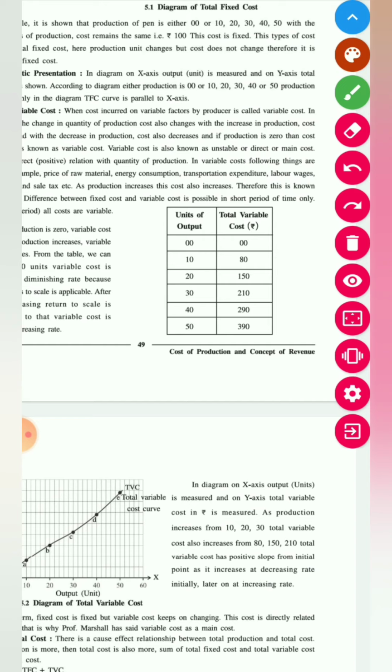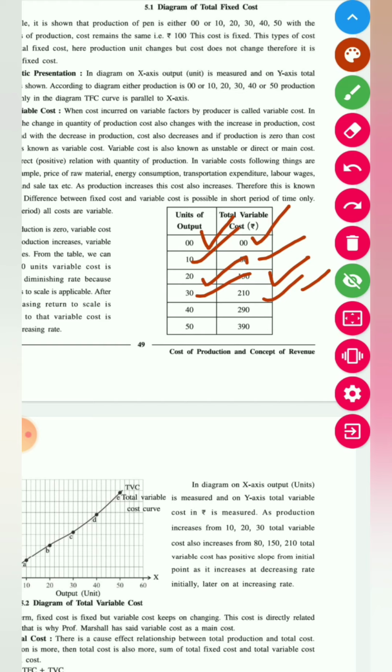Here it is given, the total output is 0, 10, 20, 30, 40, 50, and total variable cost is 0, 80, 150, 210, 290 and 390. So what you can see over here is when your output was 0, variable cost was 0. When output increased to 10, cost increased. 20, it increased, and on and on.